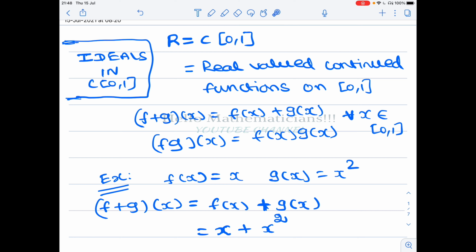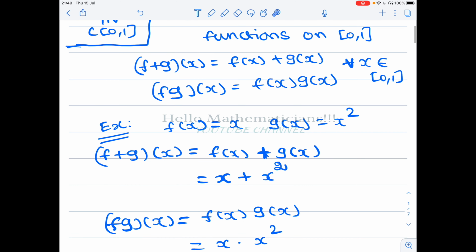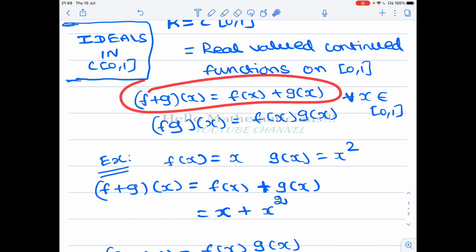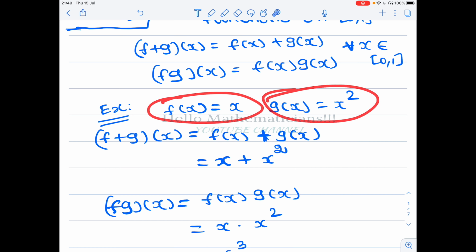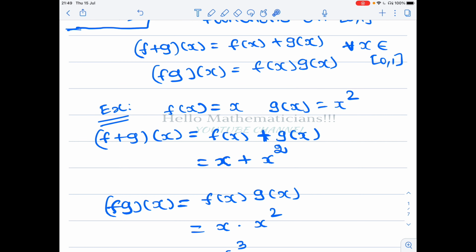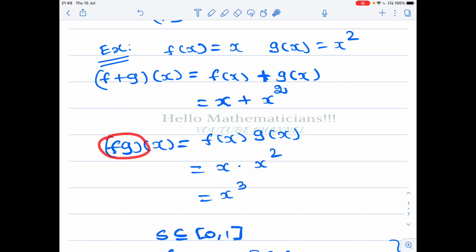C[0,1] basically consists of real valued continuous functions on the closed interval [0,1], so the set of all continuous functions from [0,1] to R. And it is a ring with pointwise addition and pointwise multiplication. For example, if f(x) = x and g(x) = x squared, then the function f plus g is x plus x squared, which is also a continuous function. Their product fg is x cubed.